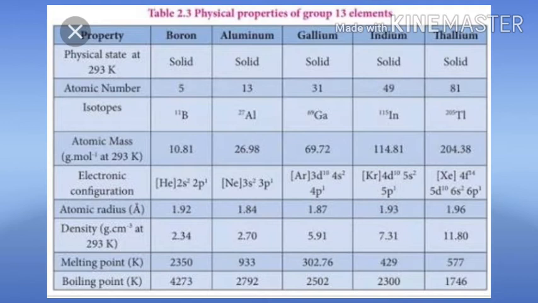Next is the chemical properties of boron. Already you know that boron is the only non-metal in this group and it is very less reactive. It shows reaction only at high temperature. Most probably boron compounds are electron deficient and it has an unusual type of covalent bonding. The reason is that it is very small and has high ionization energy and even high electronegativity when compared with carbon and hydrogen.